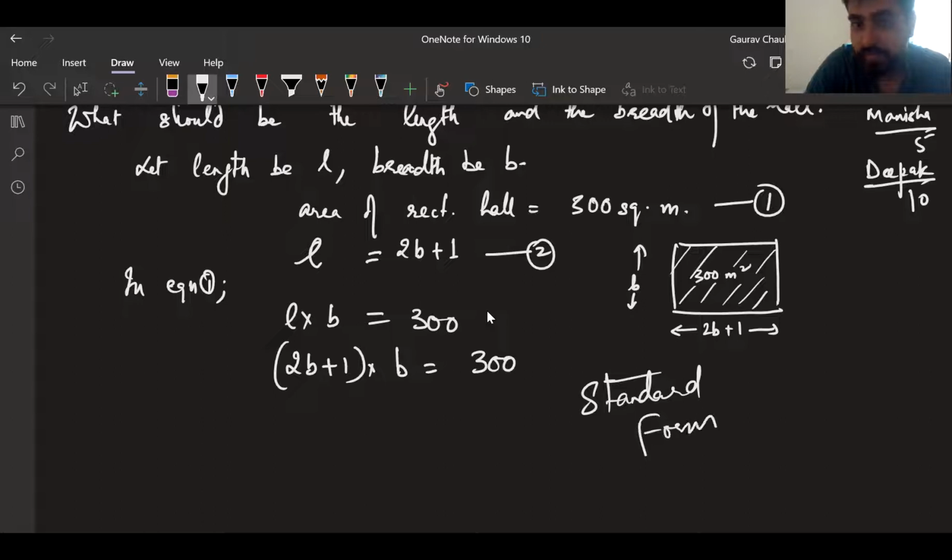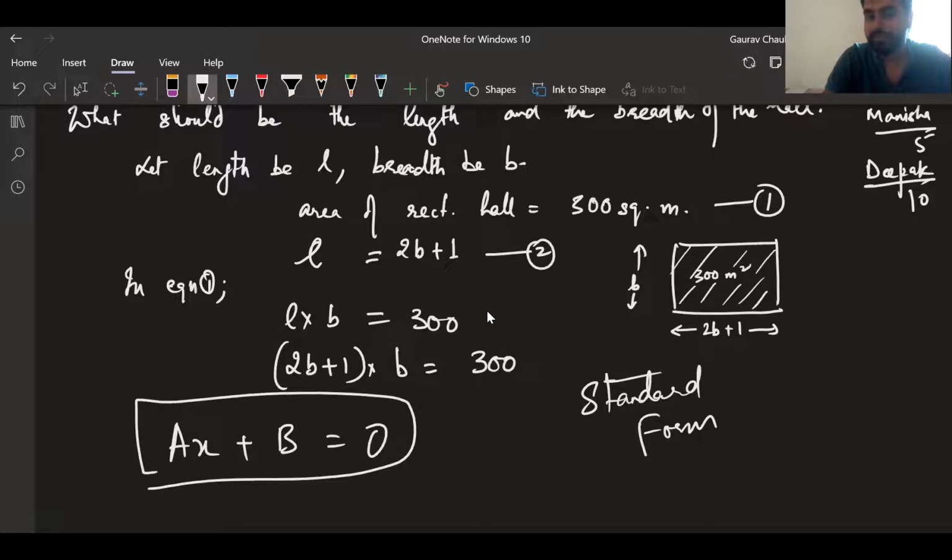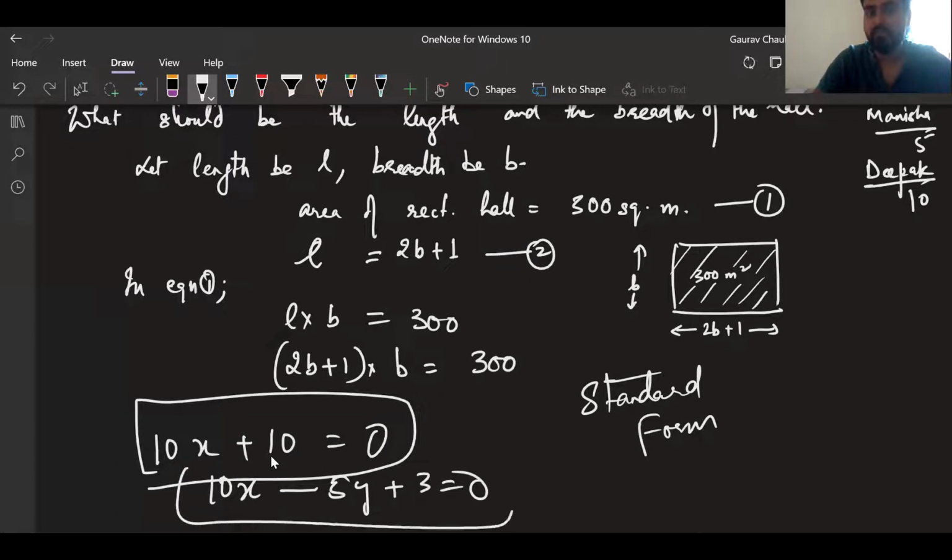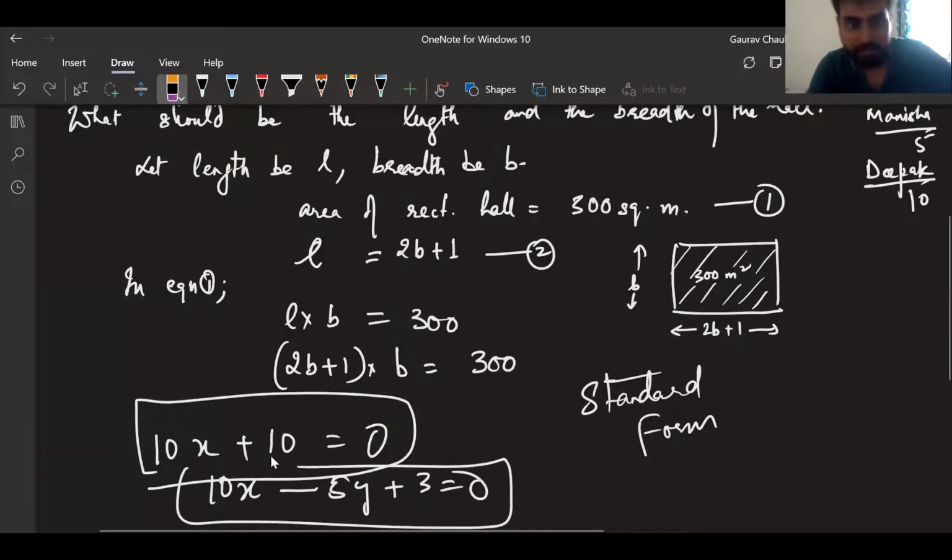This is very, very important, which means we have to write something like this. We have to finally get something like ax plus b equal to 0, right? If we have something like 3x plus 10 is equal to 0, that will be a linear equation. Are we good, Manisha? Or if two variables are there, 10x minus 5y plus 3 is equal to 0. We need to bring it to standard form.